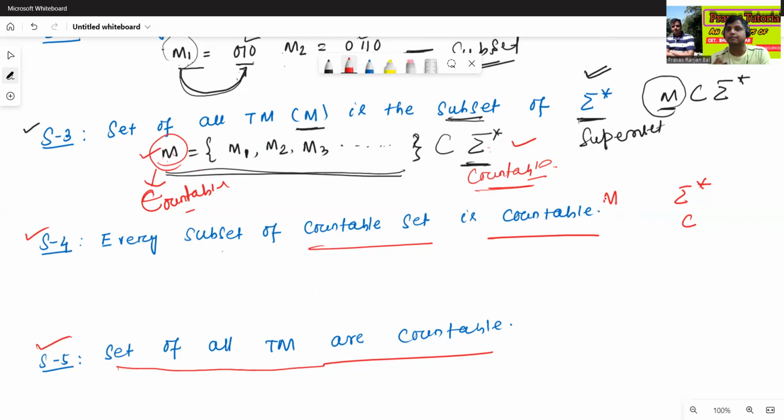Since every Turing machine can be converted into binary encoded strings, M must be the subset of sigma star. Since sigma star is countable, M must be countable. A subset must be countable. So the set of all Turing machines is countable. In this way we can prove it.